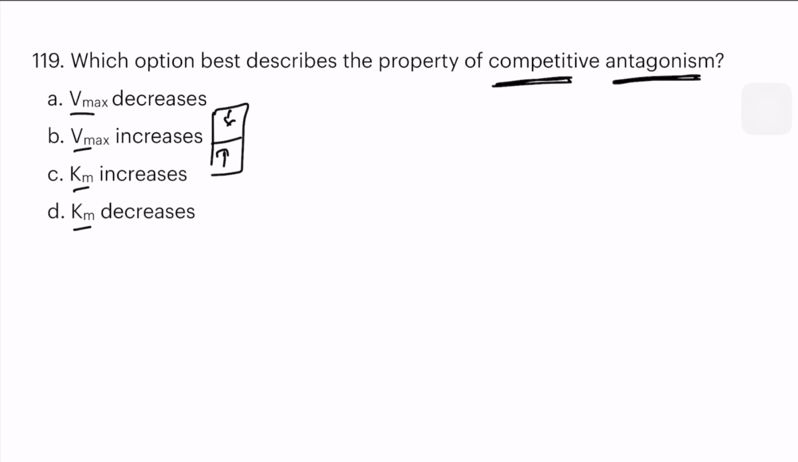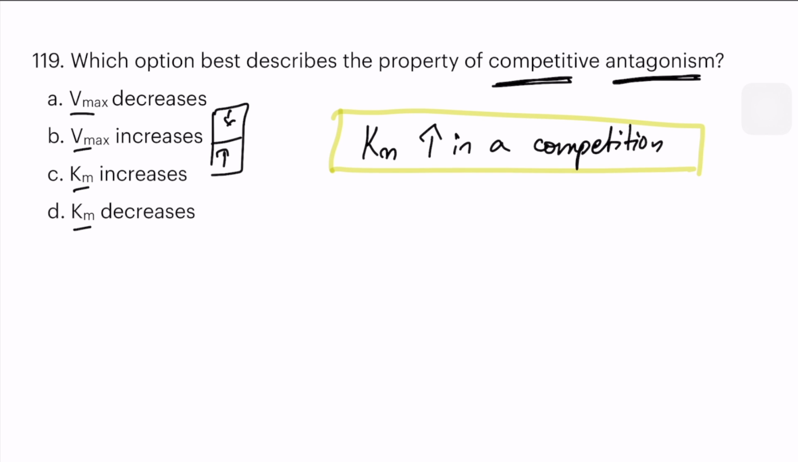So, a simple mnemonic: Kilometers are increased in a competition. This is the mnemonic I am using. You can use it if you want. So, kilometer increasing in a competition. So in a competitive inhibition and a non-competitive inhibition. In a competitive inhibition, there is an increase in Km.